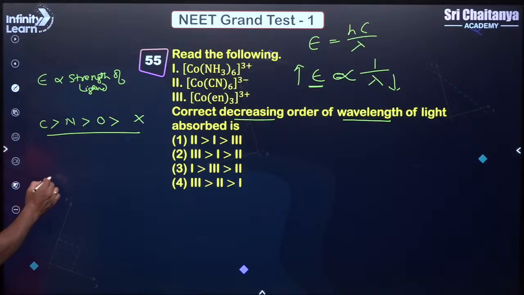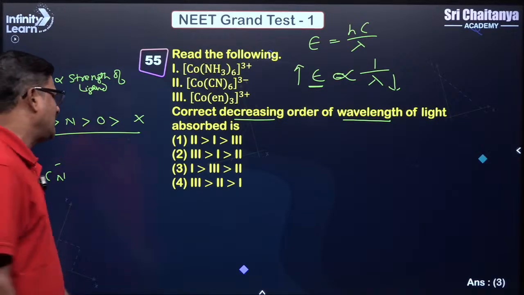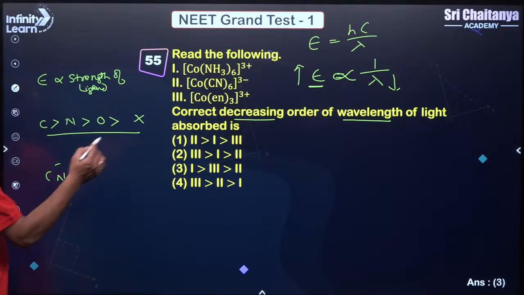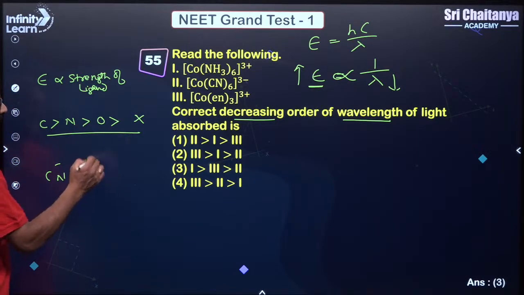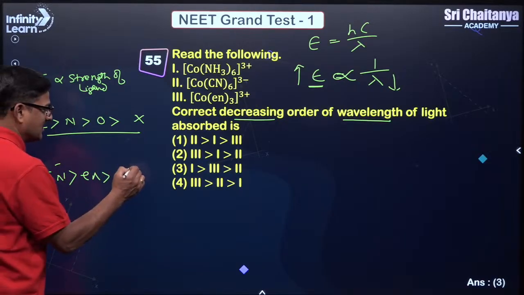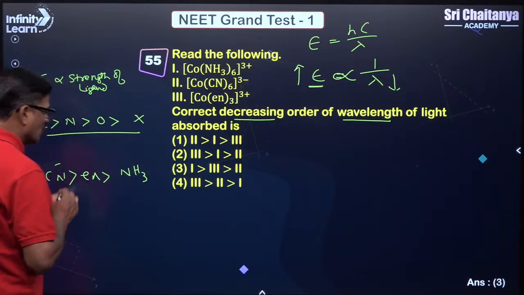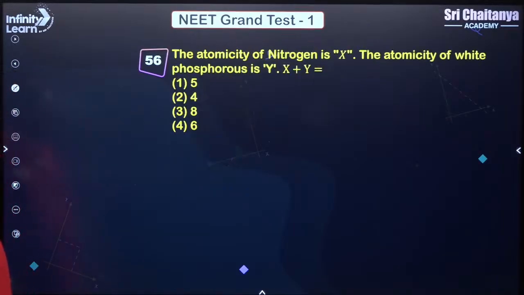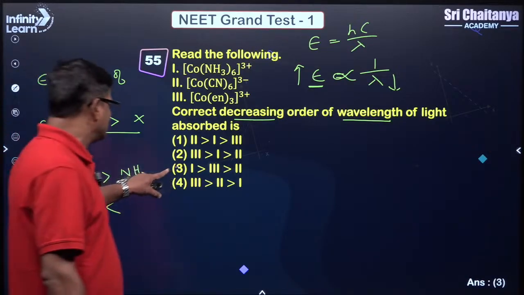CN minus is going to be greater, then en, nitrogen is greater. Ethane diamine is greater than NH3. So this is the strength of the ligands, and energy will go in this way, wavelength will go in the reverse way, so the answer is going to be 3.